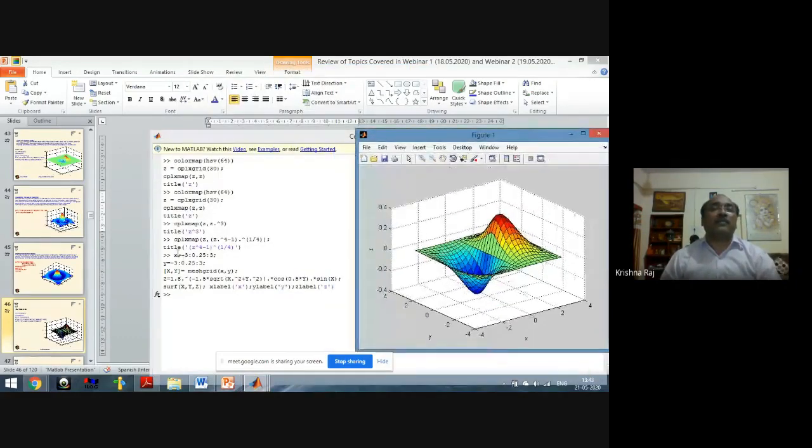First you write x, and we describe x from minus 3 to 3 having the 0.25 gap, and y is also minus 3 to 3. So x is minus 3 to 3 on the x-axis, y is minus 3 to 3 on the y-axis, and then we calculate z by the given equation. Then we get the surface plot, surf of x, y, z, and we have labeled x label x, y label y, z label z, like that.